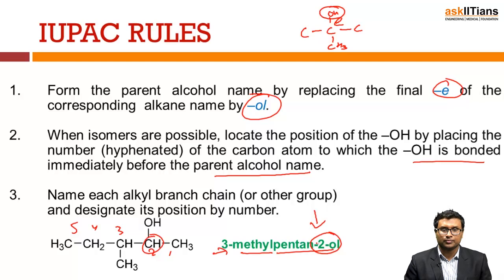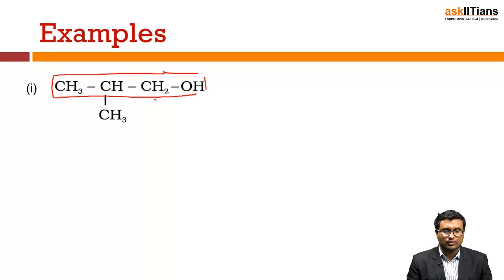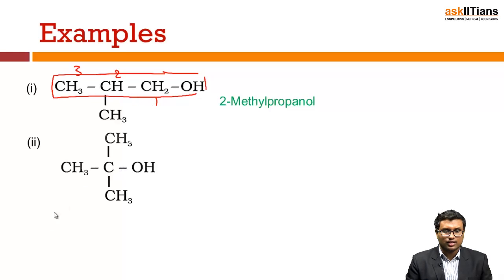So examples. This is the first example we can have. I have to first select the longest carbon chain. So this is the longest carbon chain, and I have to start numbering 1, 2, 3. So it will be 2-methyl propanol. And in this one, I have to again select the longest carbon chain. So this is my longest carbon chain, so it is again 2-methyl.